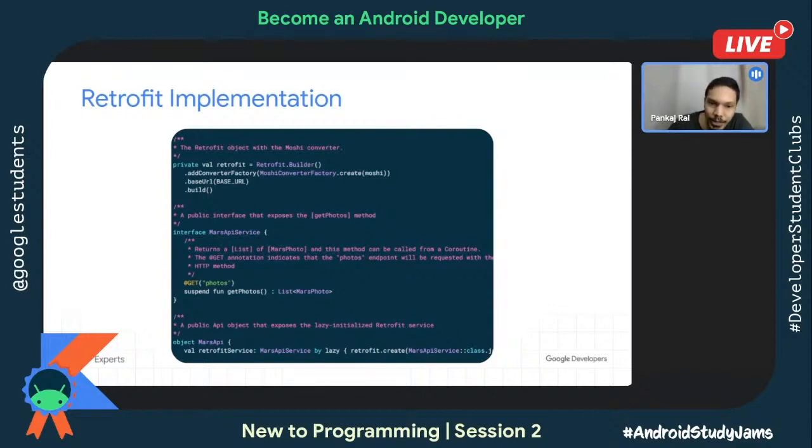And then whatever result it's going to get, as I said, you will not get a string and then again pass it to make an object. MarsPhoto is an object. So this API is going to give an object rather than the raw string. So now your Retrofit object is ready. In the interface, you have also written the API call which you want to do, either get, post, or both of them, whatever is needed.